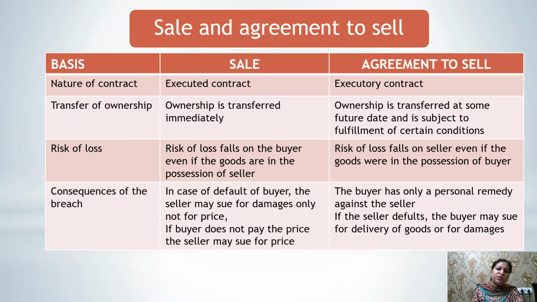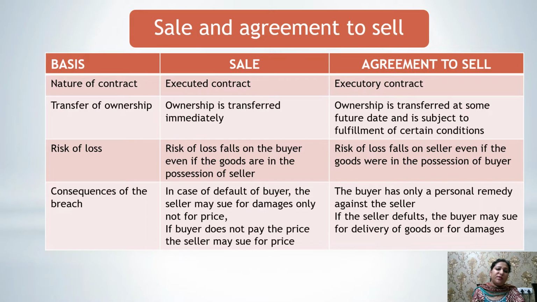We have discussed two terms. One is the sale, second one is the agreement to sell. Now, what is the difference between the sale and the agreement to sell? The first point of difference is the nature of contract. Sale is an executed contract in which no performance is left, whereas agreement to sell is an executory contract in which one or both parties are yet left to perform their task.